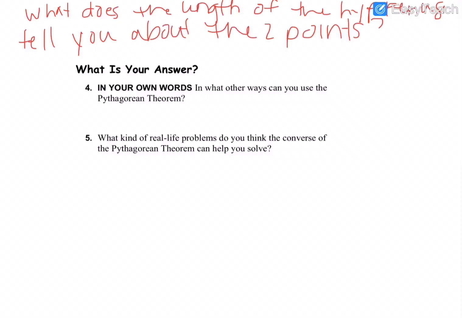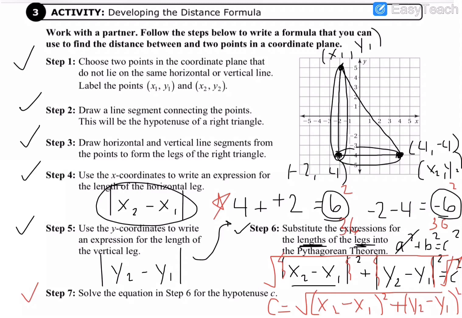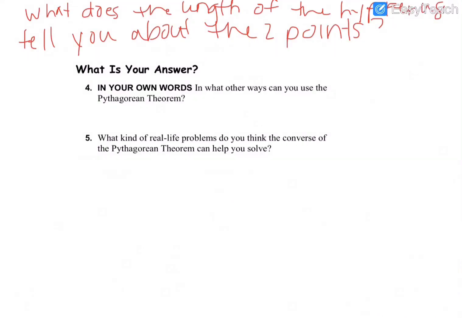about the 2 points? Going back to that picture there, the length of the hypotenuse here is going to tell you the distance between those 2 points. Because remember, we can easily find that when we're driving on the street this way and driving on the street this way. Those are easy city blocks. But this is a diagonal distance that we can't just count 1, 2, 3, 4, because that's not the same value as these 1, 2, 3, 4, and so on. Okay, so the answer to this question would be the distance between the 2 points.